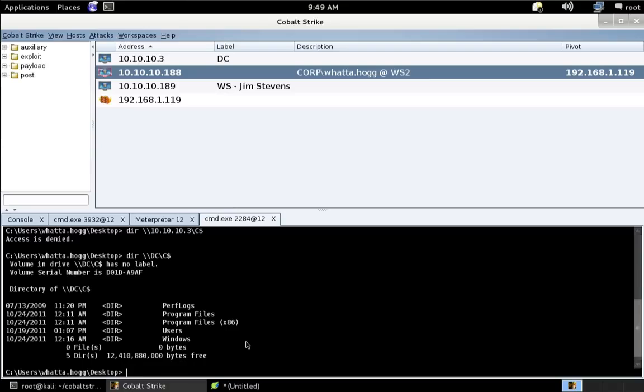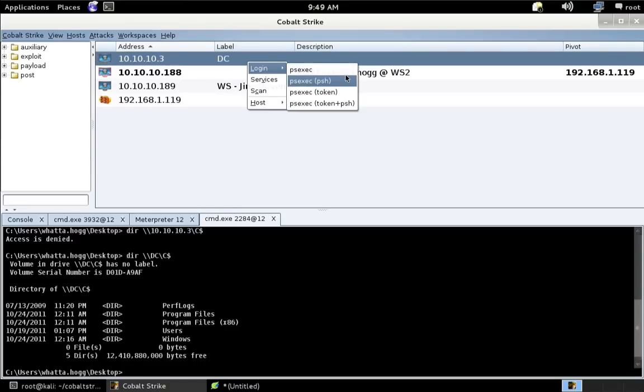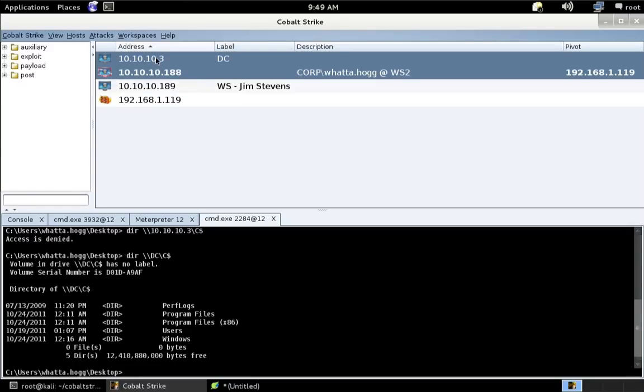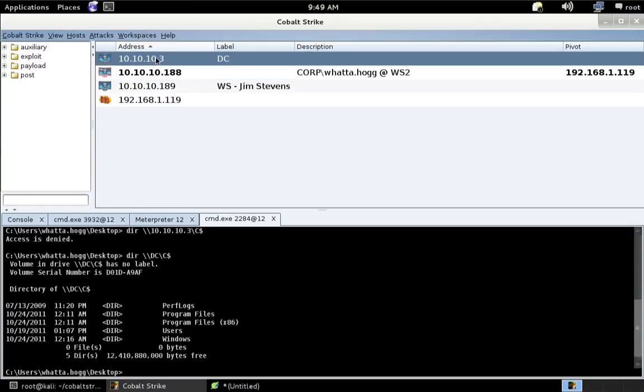The other thing to keep in mind is if we use Cobalt Strike's front end to Metasploit's current user PSExec module and its WMI module, it's going to go off of the address here in the database, which is the IP address. So we're not going to be able to use that. So if we want to do lateral movement with this golden ticket or with this new ticket, we're going to need to do things the old-fashioned way. So I'm going to show you how to do that right now.